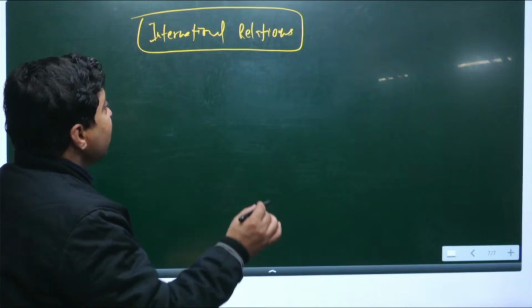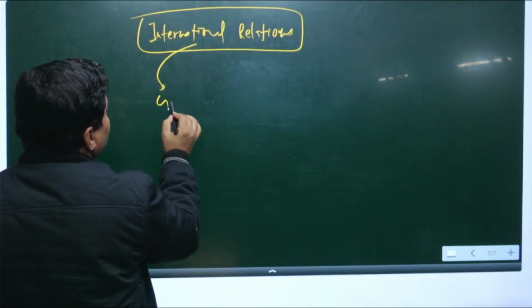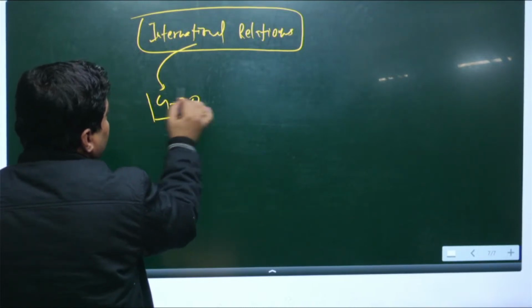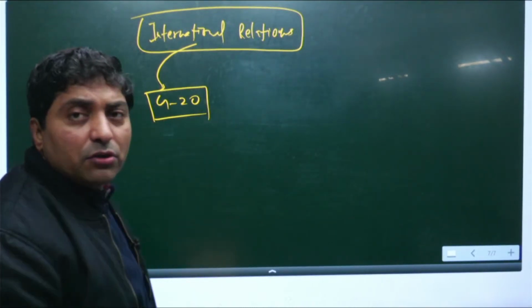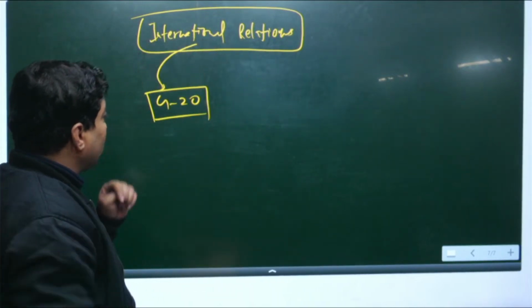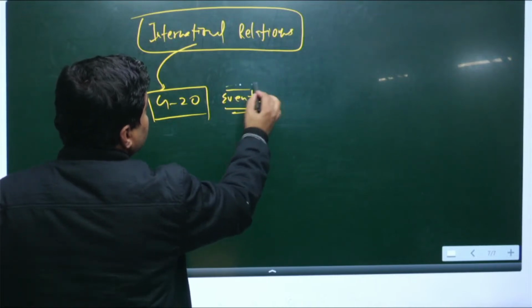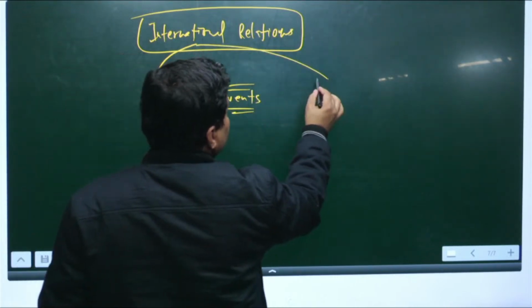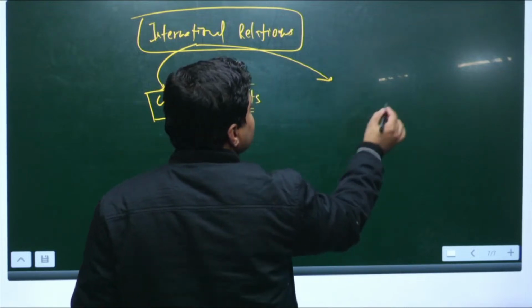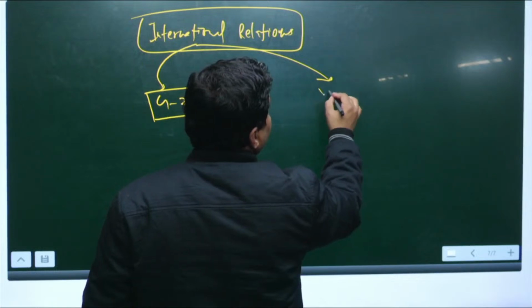So in international relations, let me point out a few points. You focus on the G20 that India chaired this year. So focus on G20 events. Secondly, I would talk about the Palestine-Israel war. If you look here, there are two wars going on.